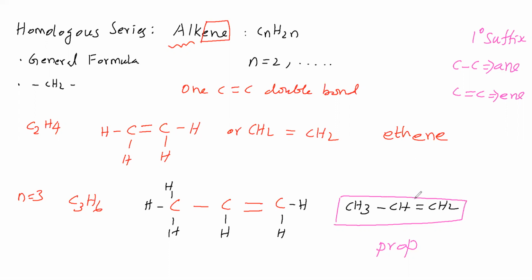Then what we have to do? As per the carbon-carbon double bond, you follow; as per the carbon-carbon single bond, don't follow. Here single bond and double bond both are present, therefore you follow the double bond. So primary suffix is ene. Therefore, what is the name of this